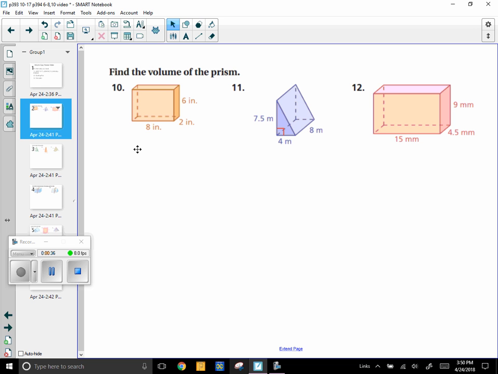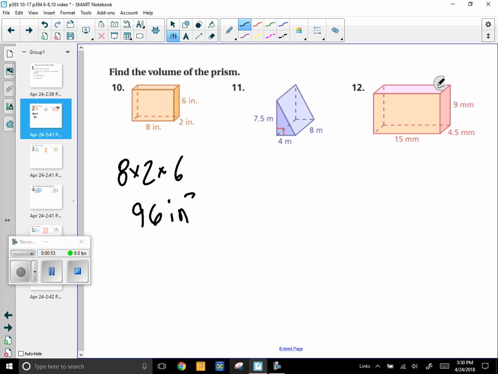Number 10, you are going to just multiply 8 times 2 times 6 because it's a regular rectangular prism. So 8 times 2 times 6 is 16 times 6, which happens to be 96, and it's always going to be cubic inches. So that one wasn't too hard.